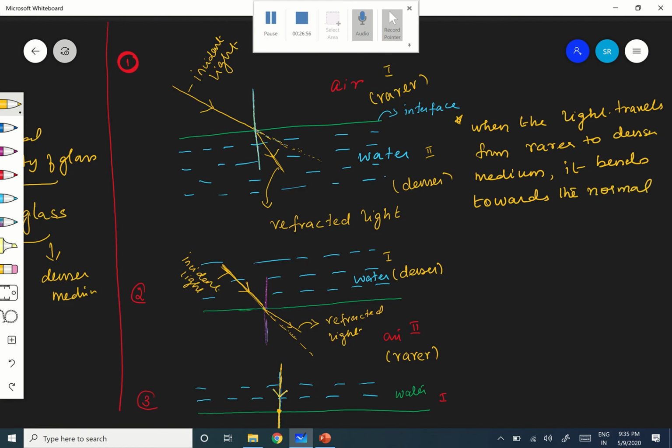It bends towards the normal. But next, when the light travels from a denser to a rarer medium, it bends away from the normal.